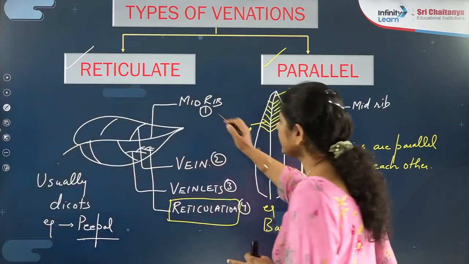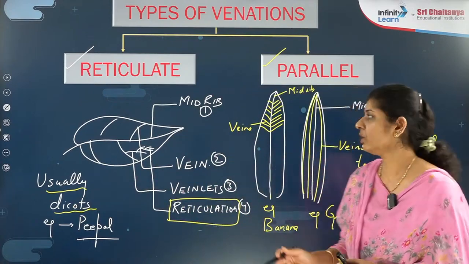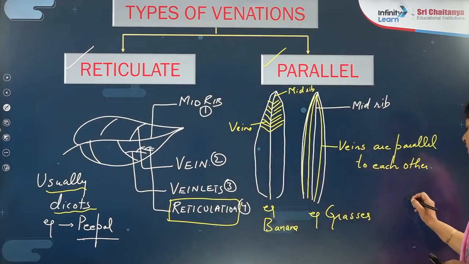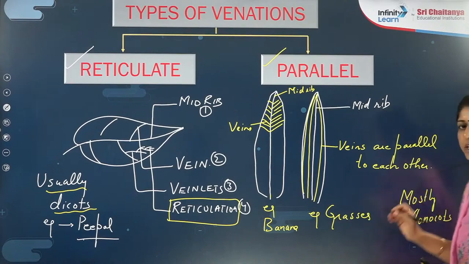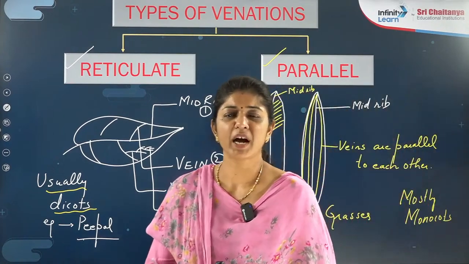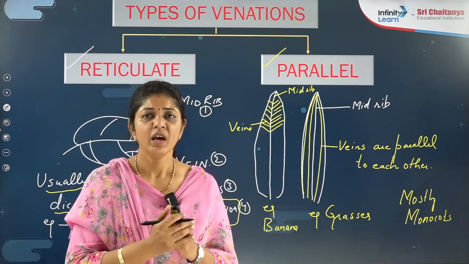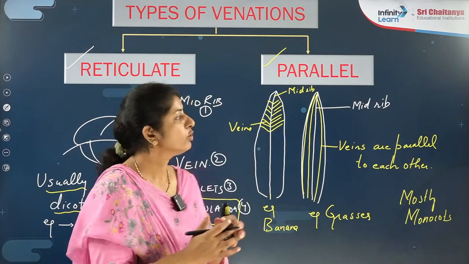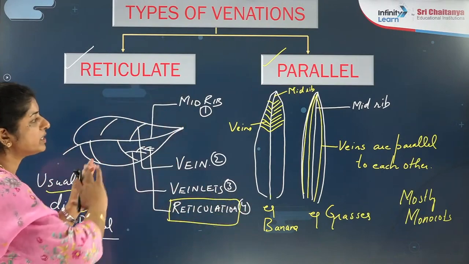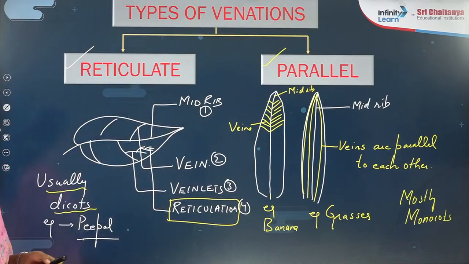And do remember, reticulate is usually common in case of the dicots, or generally common in dicots. Likewise, parallel venation is mostly in case of the monocots. Now, why the words mostly and generally, usually? Because some exceptions are there. Biology is not a thing which is like a formula you fix everywhere. They have exceptions as well. So exceptions we will discuss later. Just now you should focus on what is generalized and mostly. I am taking that aspect only. So this is about the types of venations.